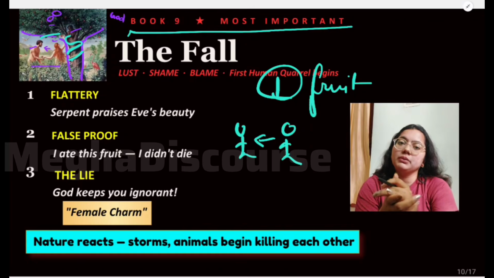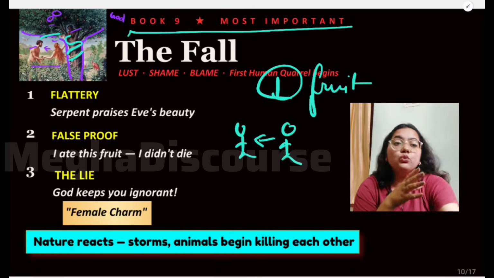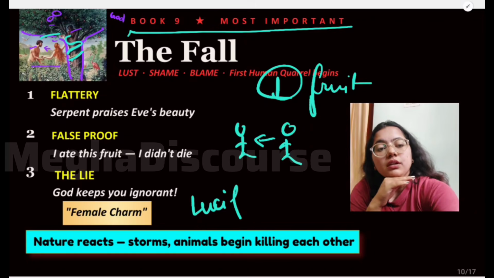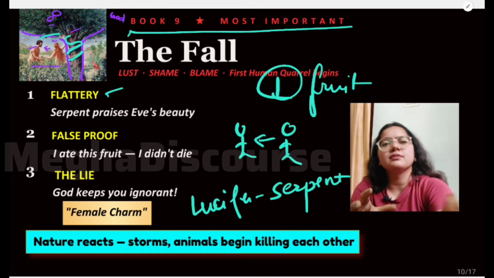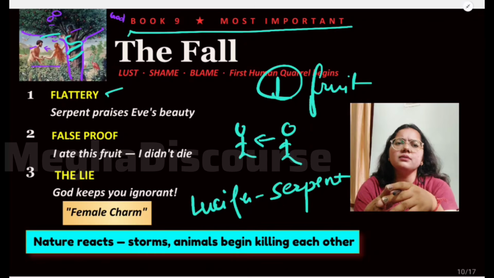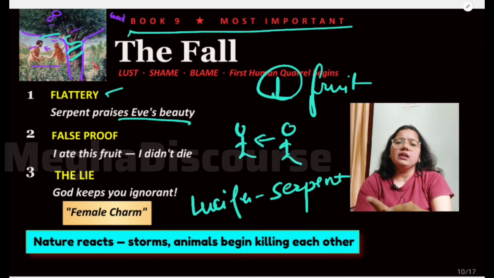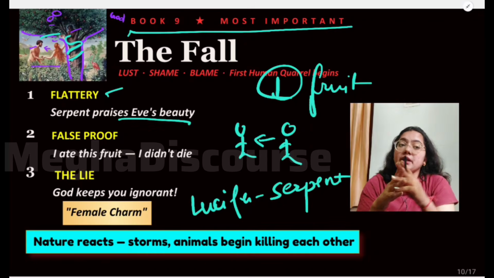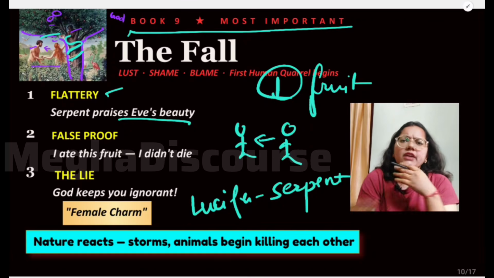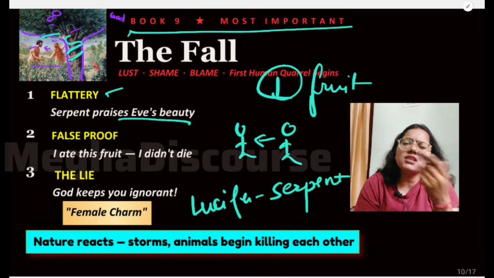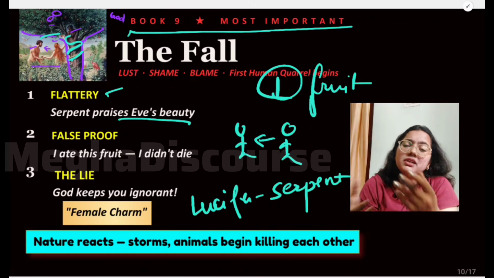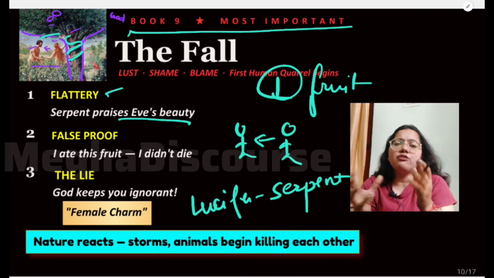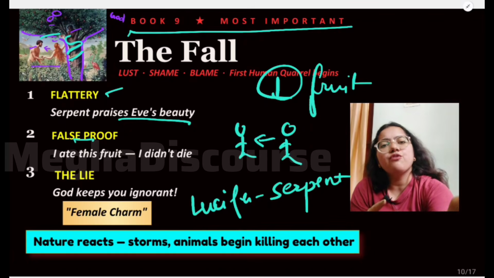So this is the moment when this serpent, Lucifer, will come in the form of a serpent, or we can say a big snake. He will come and he will flatter our Eve. He will praise Eve's beauty, because now he is a big serpent, and he's talking. And Eve is shocked that a serpent can talk. He is talking, he is so intelligent, and he is praising me. So he is kind of flattering her, right? And he gives some false proof.